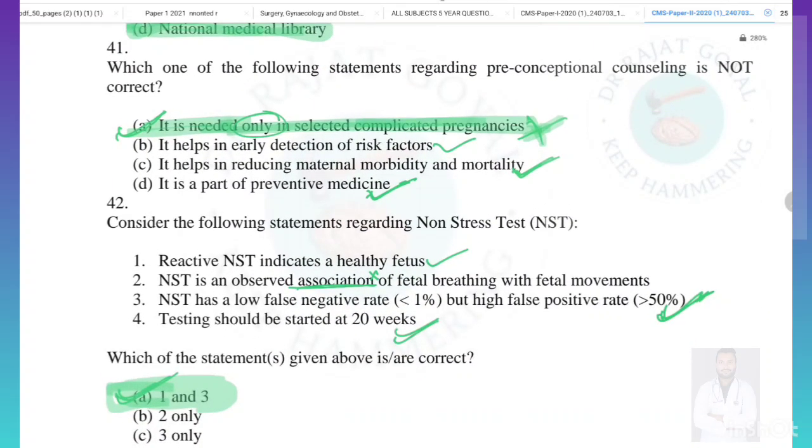Which of the following statements regarding preconceptional counseling is not correct? So, it is needed only in selected complicated pregnancy. No. Generally, preconceptional counseling is done in all pregnancies, so this is not true. It helps in the early detection of risk factors. This is true. It helps in reducing maternal morbidity and mortality. This is also true, and it is a part of preventive medicine. This is also true. So answer here will be A, that it is needed only in selected complicated pregnancy. This is not true.